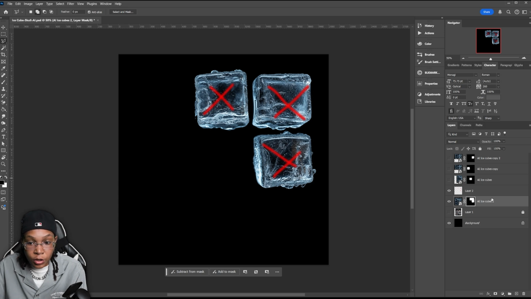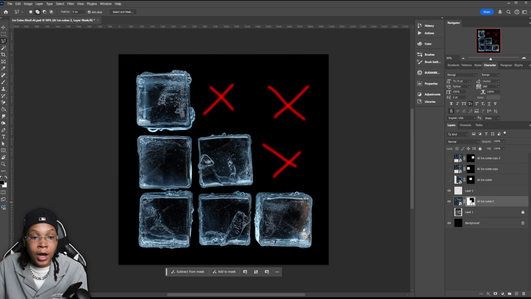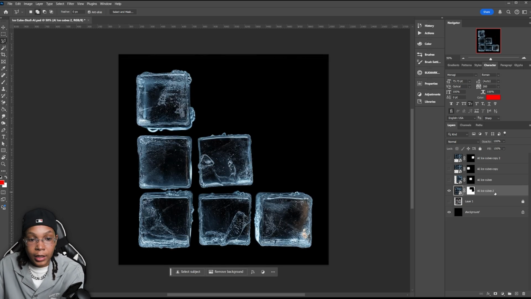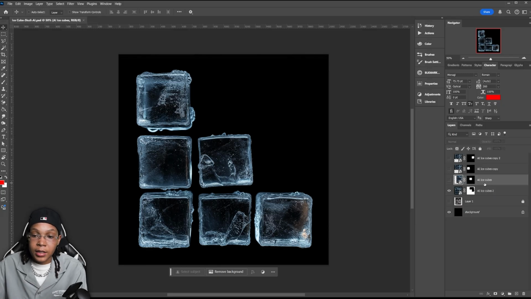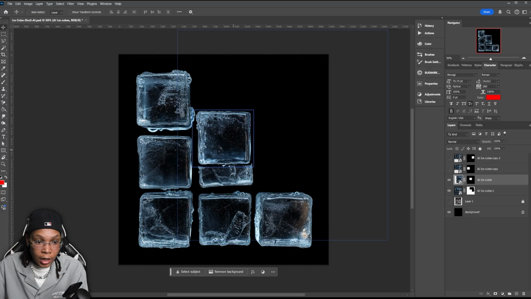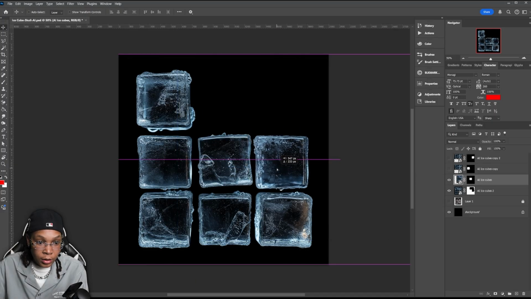As you can see, those still remain. So we just have to press Ctrl-I to invert. And now we can go ahead and delete that as well. Now let's go in and start placing some of these ice cubes. Let's turn this ice cube on, see where it would work best. I like how it works with this.